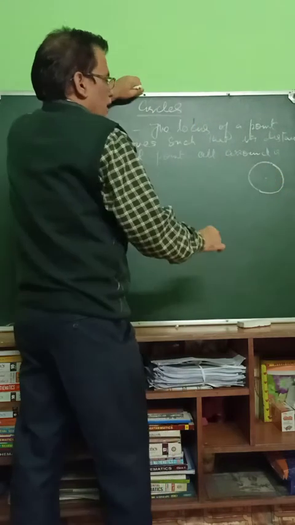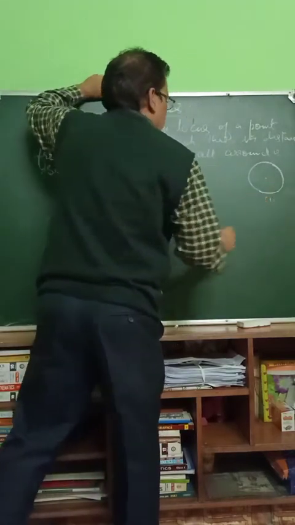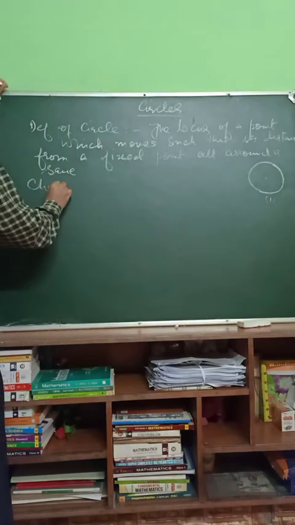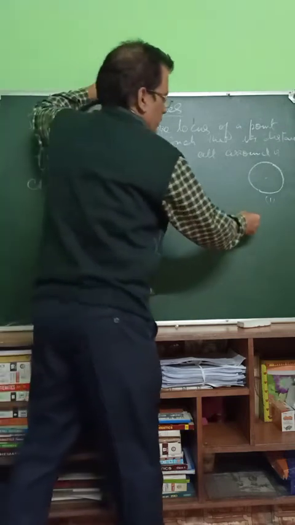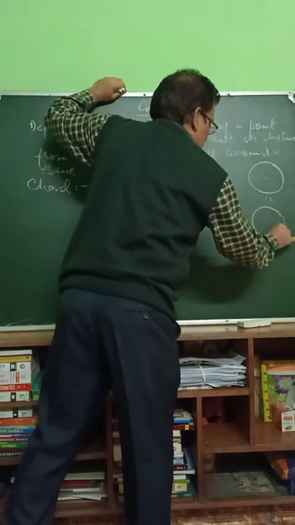Now circle has first of all, this is circle. Now we are having second one. What is chord? Chord is a line segment whose endpoints lie on the circle.